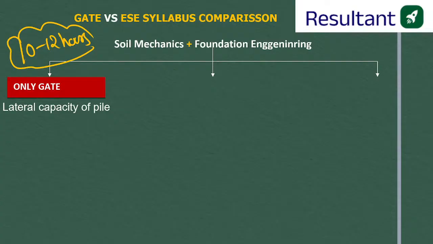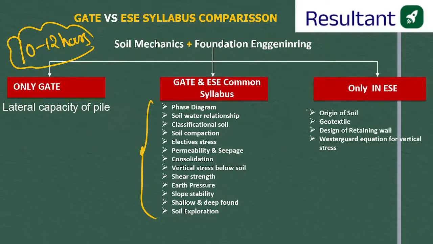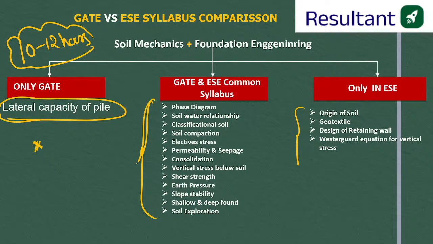For every civil engineering subject, I have made one thing: the syllabus which is common in GATE and ESE, the syllabus which is only in ESE, and the syllabus which is only in GATE. Usually there is nothing only in GATE, but yes, in soil mechanics there is a little, the capacity of pile, which is only in GATE. This is what is in GATE and ESE, and this is what is only in ESE. For every subject I have made this. Whoever wants this data, you have to mail me at abhinav@resultant.in.